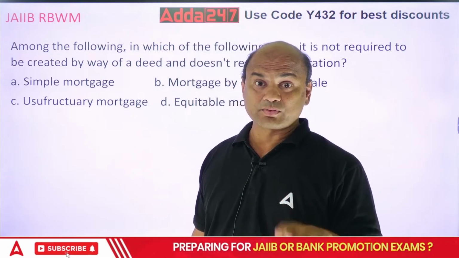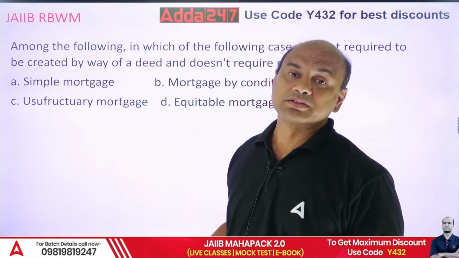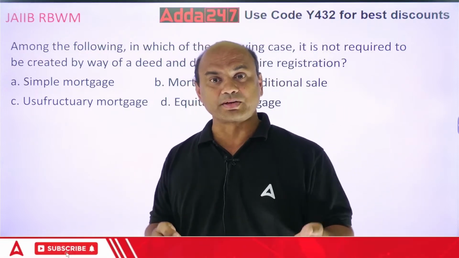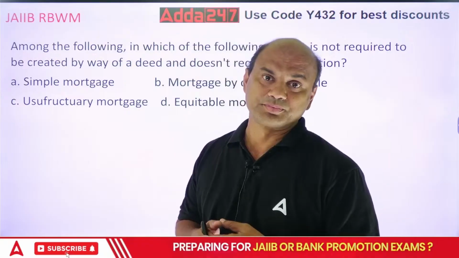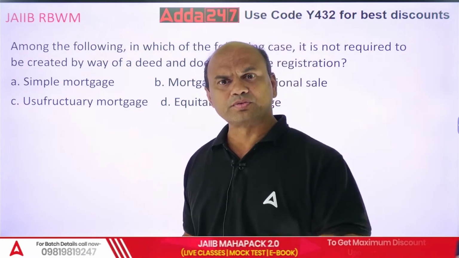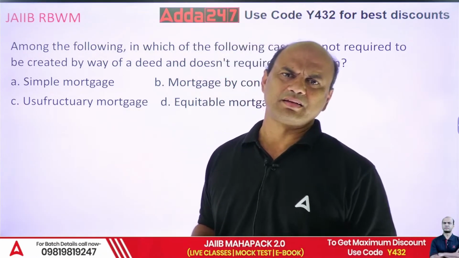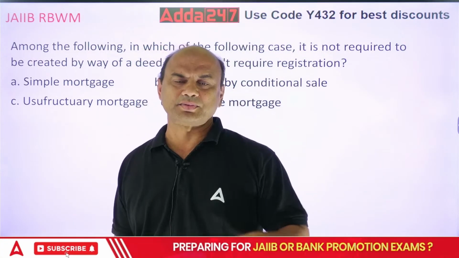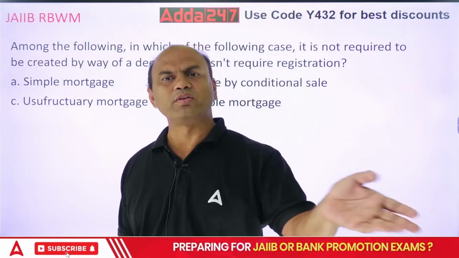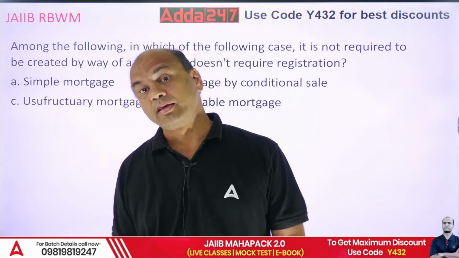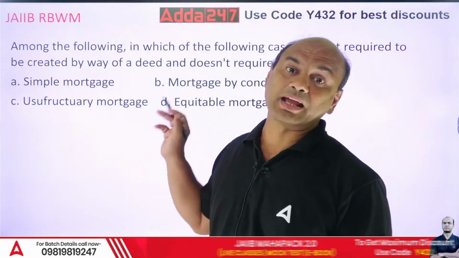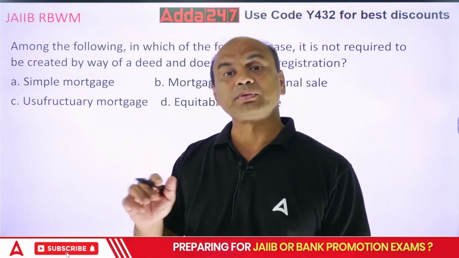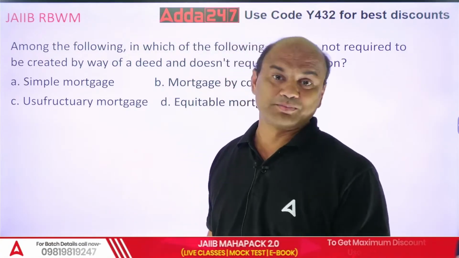Suppose I am taking a house as prime security for giving a home loan, the rent of that house will not be received by me as a bank. It will be received by the borrower. Suppose the borrower gives it on rent, the rent will be received by the borrower. That is conditional sale. And I can take the possession in conditional sale only when the customer defaults in the payment. Before that, nothing.